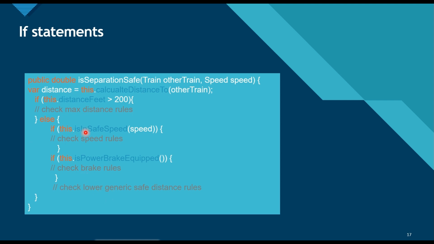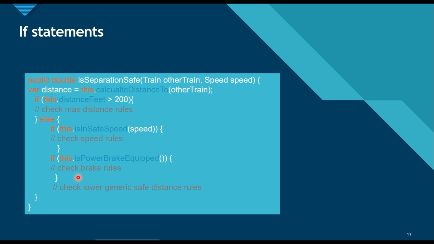Like if the speed of the train is safe or is in safe range, then we have some different rules. If the train is equipped with power brake, then we have different rules, and we have some generic rules. So there are lots of rules that are being handled in this if and else statements. This method can change for many reasons. Like if any of the rules in any of the if block changes, then this method gets changed.